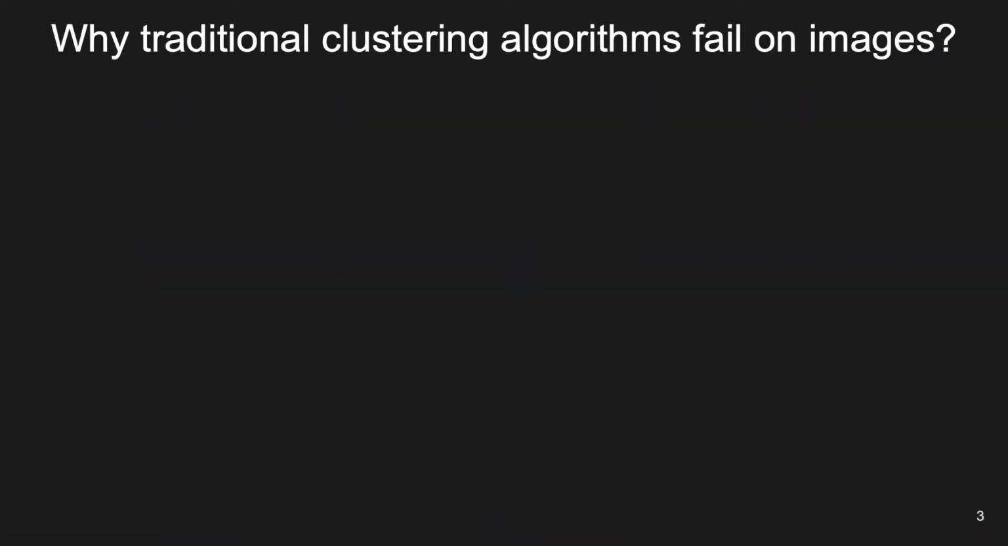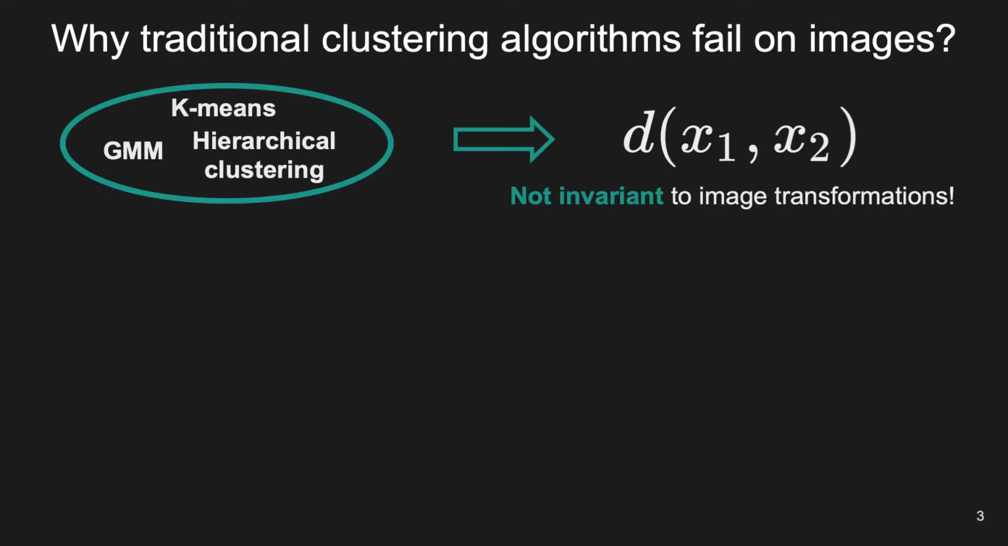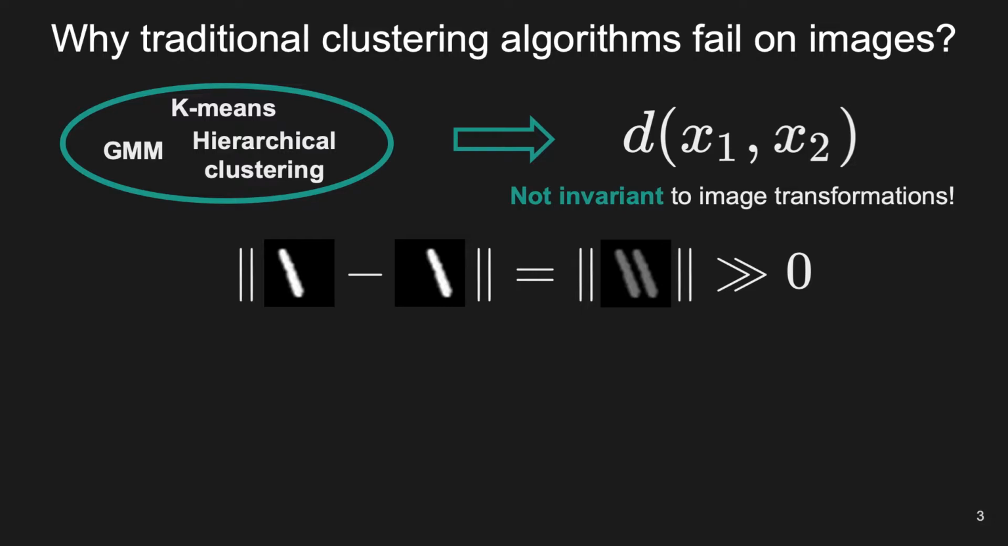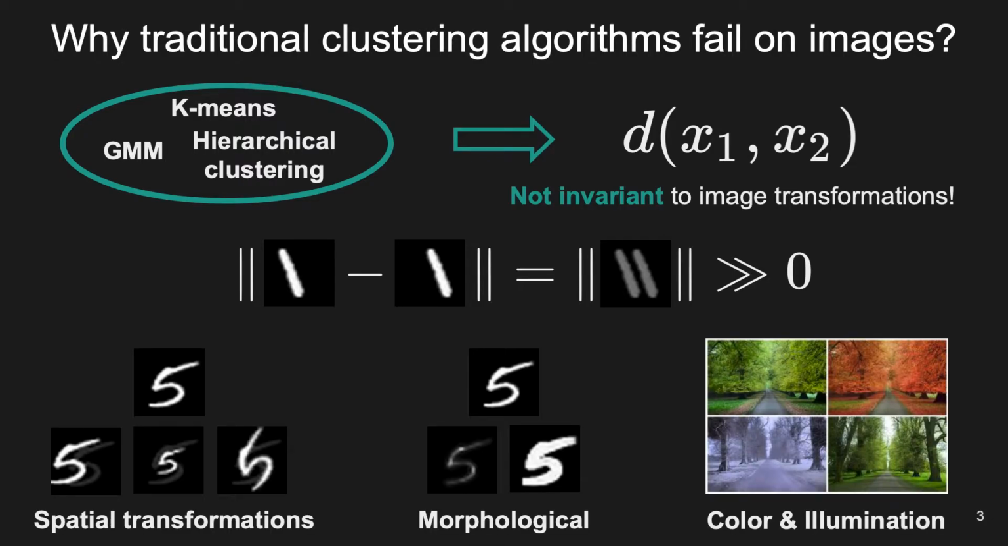Why do traditional clustering algorithms fail on images? If you look at standard clustering algorithms, they typically rely on distances, which are not invariant to image transformations. Even in the simplest case of translated images, the resulting L2 distance is not informative if images are not aligned. And this observation holds for more complex image transformations, like other spatial modifications, morphological deformations, or color changes.